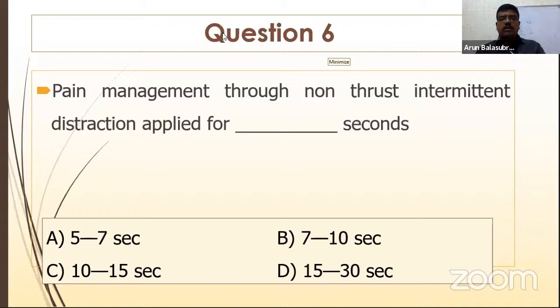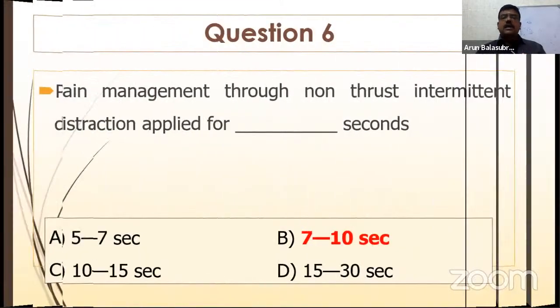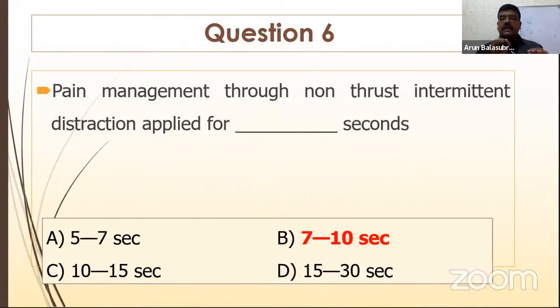Most of you gave the wrong answer. You are the only person right. It is 7 to 10 seconds. When you apply the non-thrust intermittent distraction for 7 to 10 seconds, the pain will relieve. Okay, this was told by the Kaltenborn concept. The Kaltenborn concept is about distraction techniques, and Kaltenborn also has gradings, same as Maitland, whereas Maitland techniques are oscillating techniques.